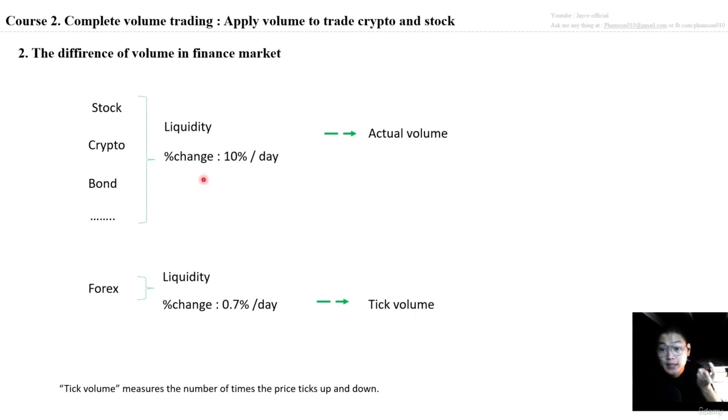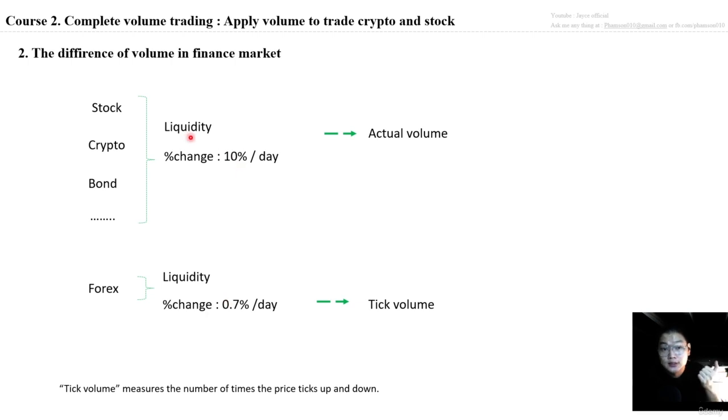We have two types of markets based on the liquidity, just the percent of change during the day, and therefore I will separate the stock market, crypto, and bonds into one type. And the second one is the forex market. When you talk about the liquidity of the stock or crypto markets compared with the forex market, the forex market is much bigger compared with these. Normally, forex market liquidity is higher than 50 times that of the stock market in the world, and the percent of change during the day of the forex market is only 0.5%. I mean the average value.